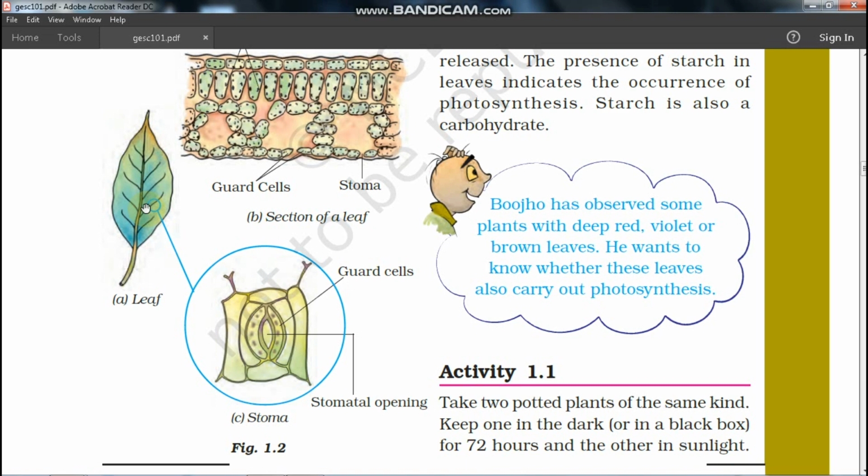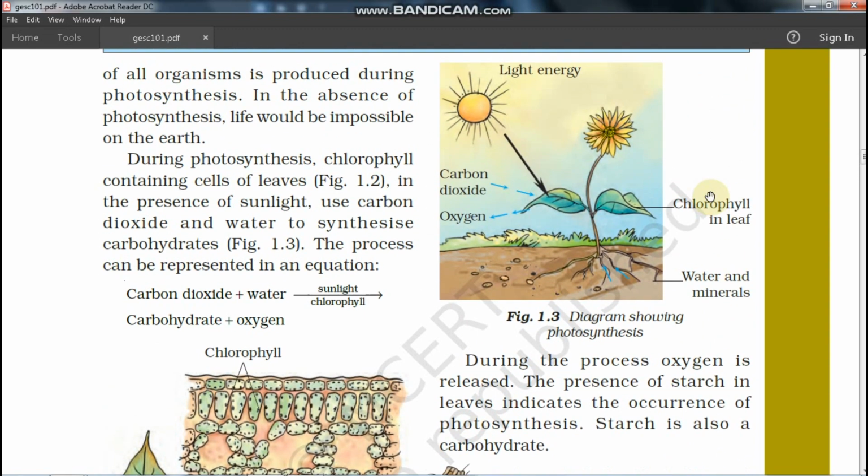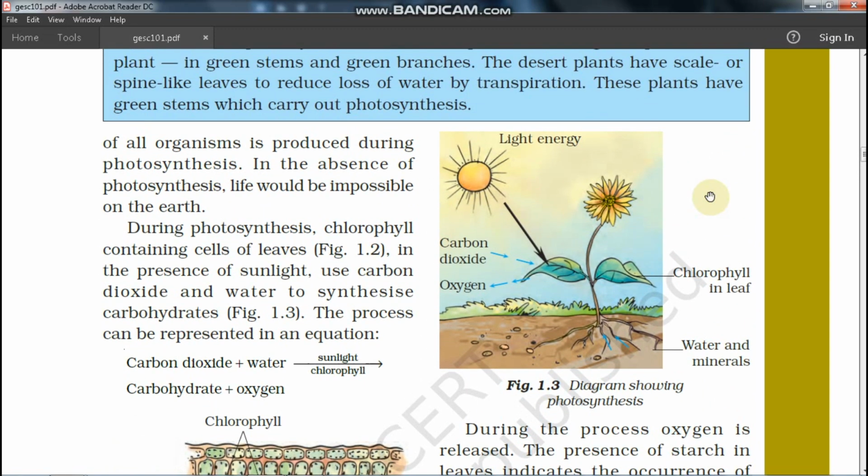When a plant is small, the stem of the plant is very green, you have seen that. So the stem of the plant also does photosynthesis, because it contains the green pigment. But in the case of big trees, when a plant grows into a tree, the stem of the plant hardens as it grows older.